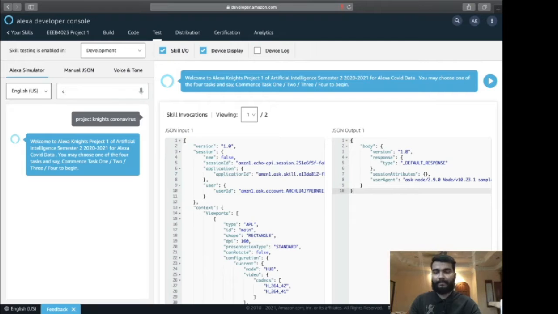Welcome to Alexa Knights Project 1 of Artificial Intelligence Semester 2 2020 to 2021 for Alexa COVID data. You may choose one of the 4 tasks and say, commence task 1, 2, 3, 4 to begin. The utterance will be commence task 1 for Malaysia.